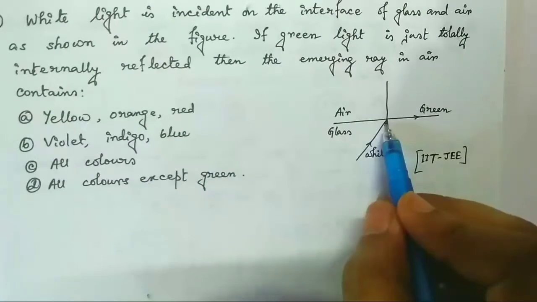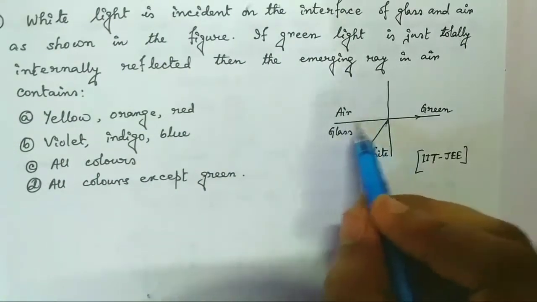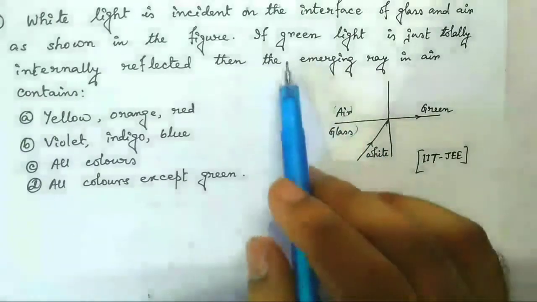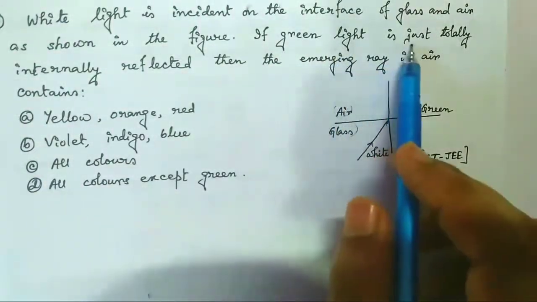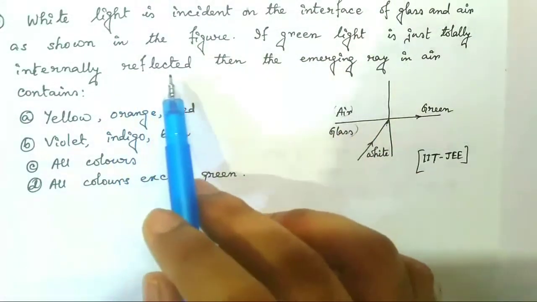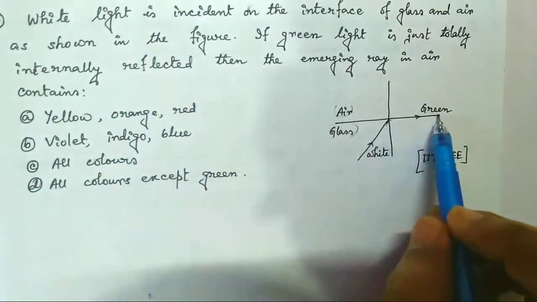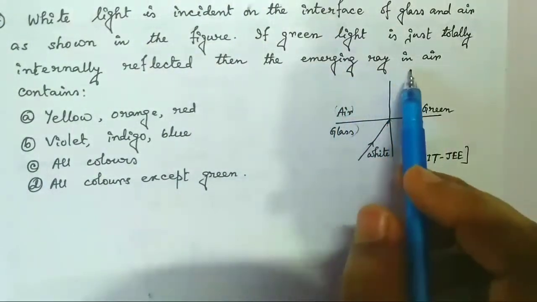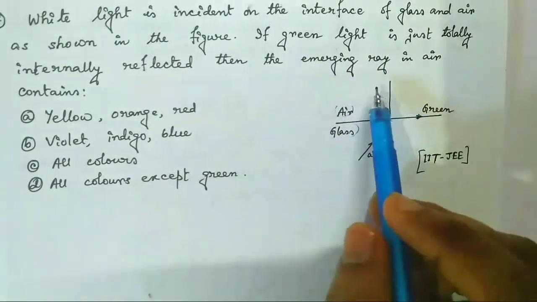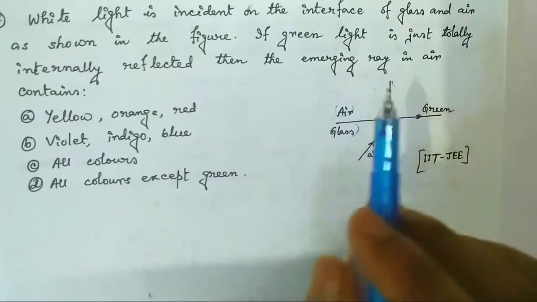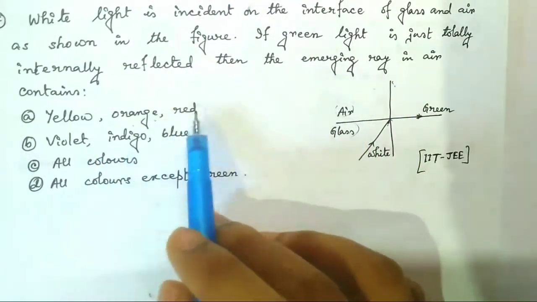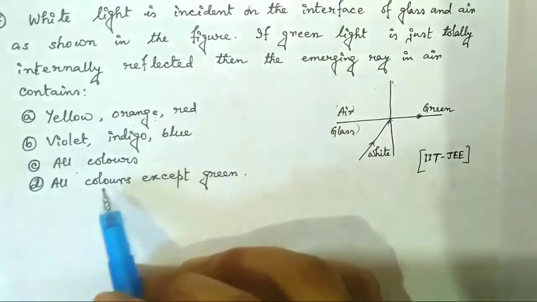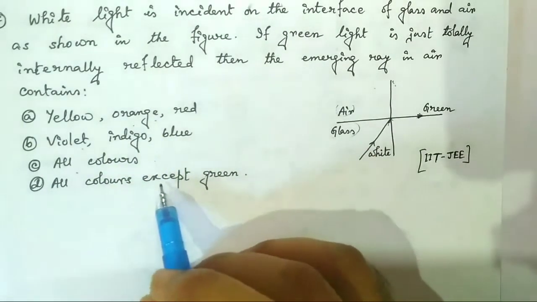This is the white light which is incident on the interface of air and glass, and then if green light is just totally internally reflected, then the emerging ray in air contains what? Option A, yellow, orange, red; option B, violet, indigo, blue; option C, all colors; and option D, all colors except green.